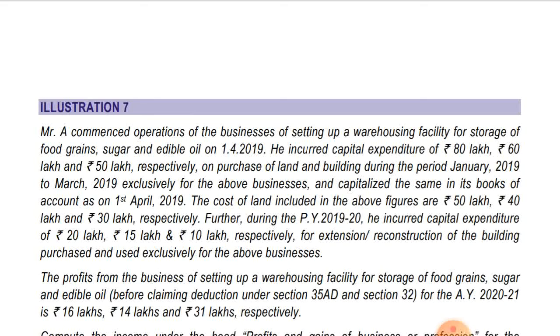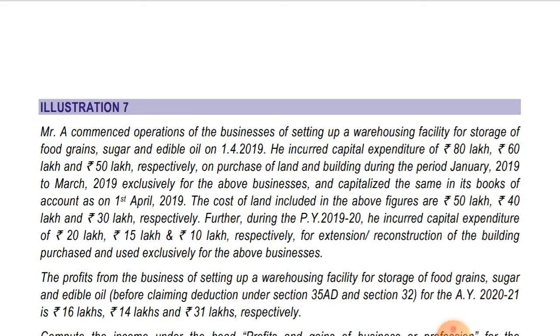In respect of sugar, the provision says that deduction will be allowed if setting up and operating a warehousing facility for storage of sugar starts business on or after 1st April 2012. So it has started on or after 1st April 2012, so deduction will be allowed in respect of that also. But in case of edible oil, no provision is there under section 35AD. So in respect of edible oil, no deduction will be allowed under section 35AD. We'll compute accordingly. Let's see the other information that is given.